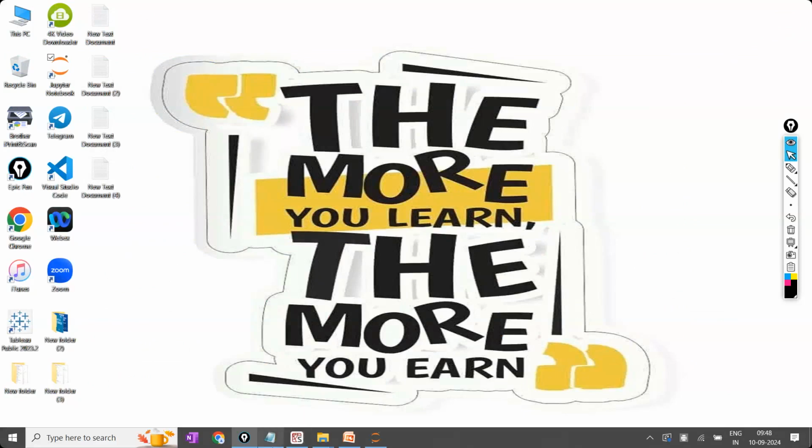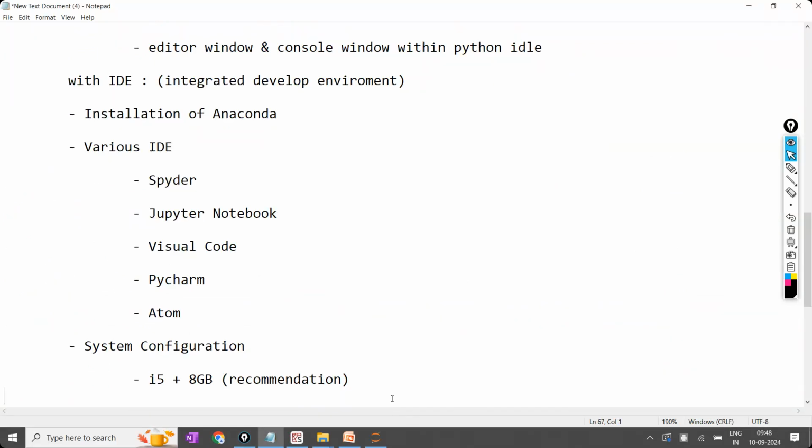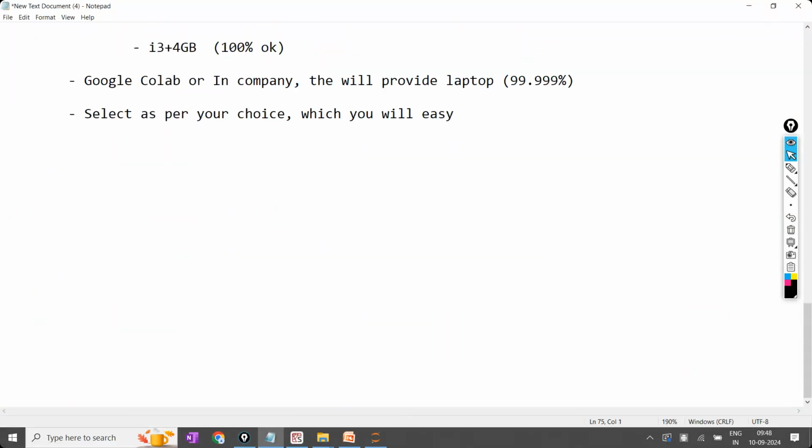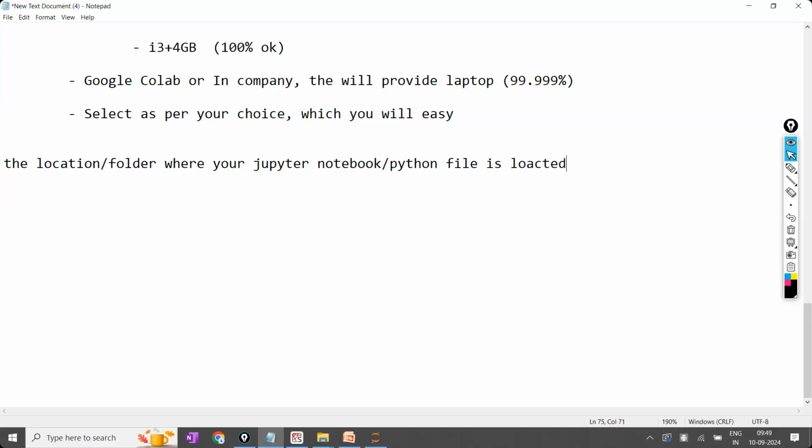Wherever your Jupyter Notebook is available, the folder, the location or folder where your Jupyter Notebook is located. Not only Jupyter Notebook, where your Python file is located, it is called as working directory.